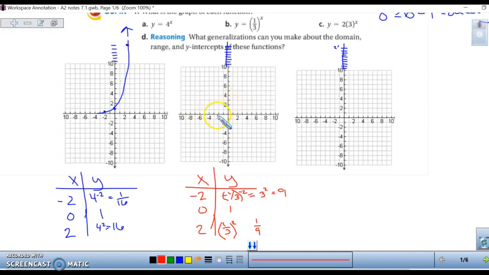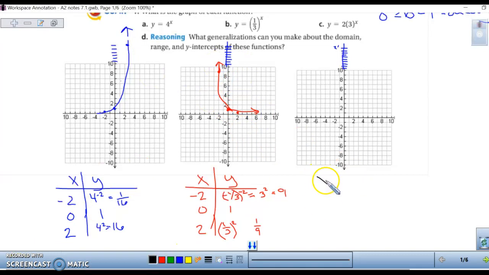So let's graph that. We have -2, 9, 0, 1, and 2, 1/9. Okay, I'm struggling, but as you can see, your graph is decaying. It's starting high and dropping low. So we have -2, 9. Whatever, try your best and forget the rest.